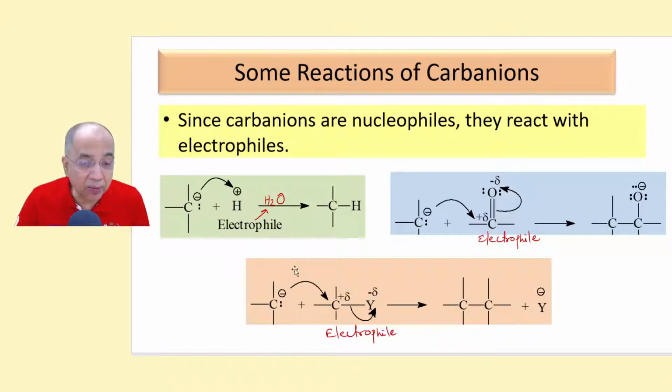Similarly, a carbanion, being a nucleophile, can react with another electrophile, that is an alkyl halide. Here it acts as an electrophile because there is an electron withdrawing group, chlorine, bromine, iodine. So it can accept a lone pair, this carbon center. This is called the electrophilic center. It can accept a lone pair, and because of that, this bond will automatically break to form a higher alkane. A higher alkane, right?